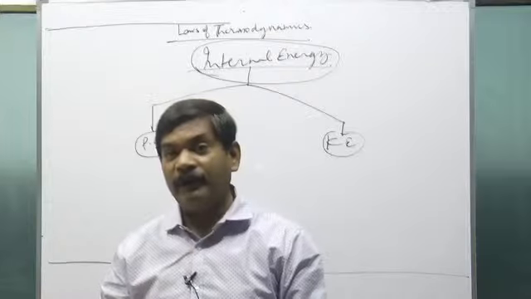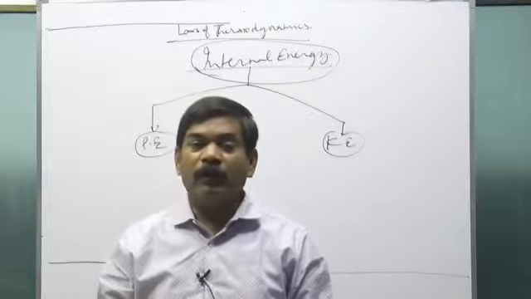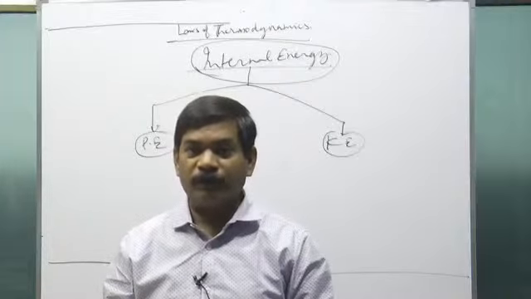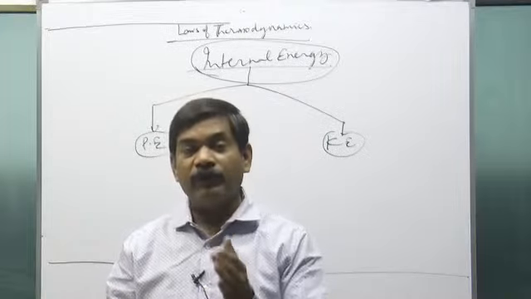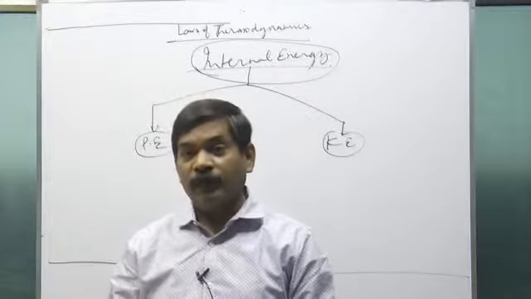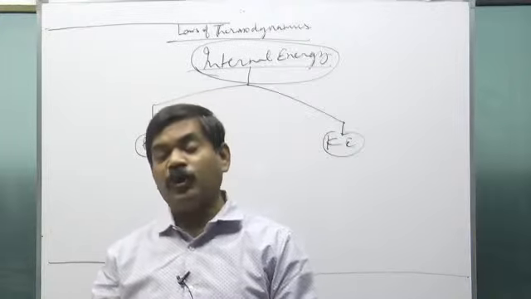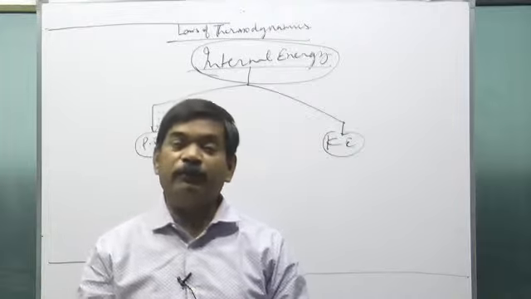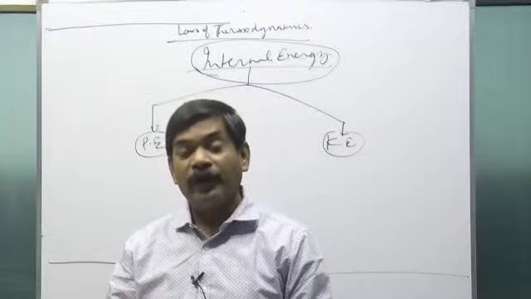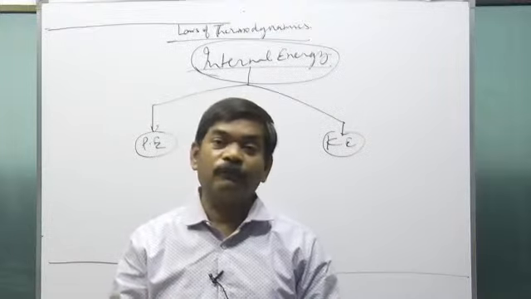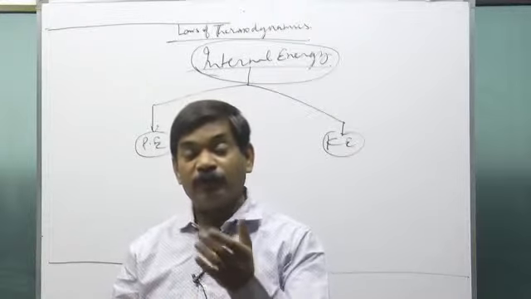So what you have to understand for potential energy, basically the generalized form of potential energy, is this: in a system when there is some internal force, you are doing work against the internal force. The force against which you are doing the work must not be a dissipative force. Dissipative force, like what? Like friction. Friction is a dissipative force.